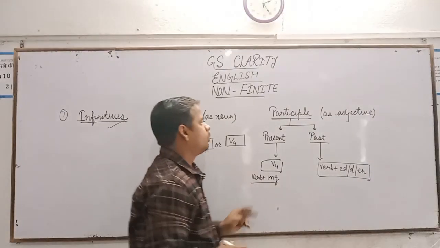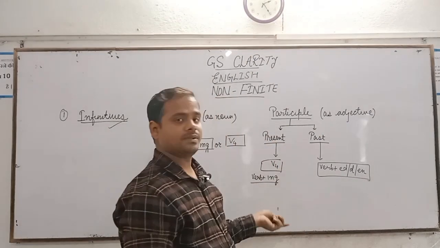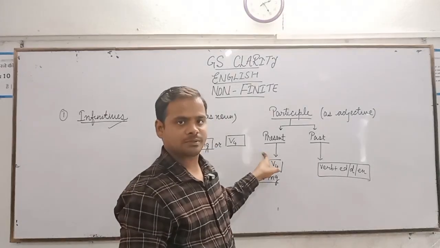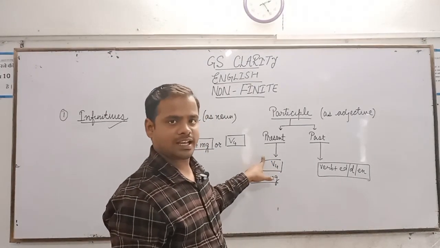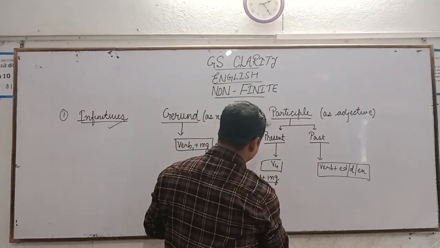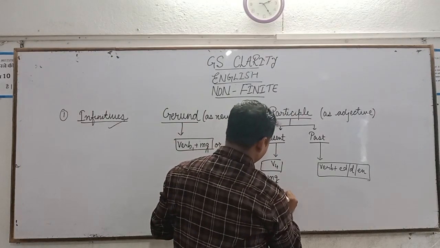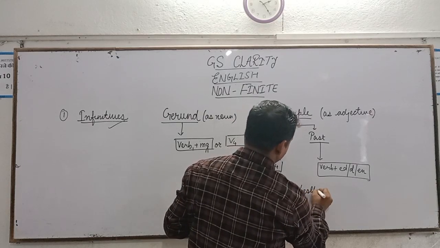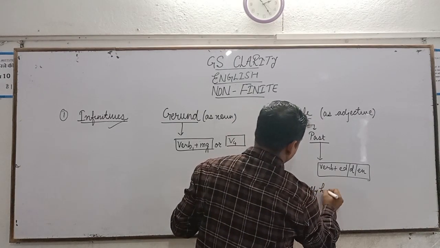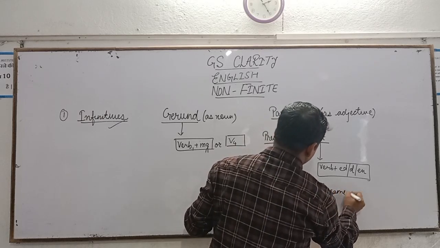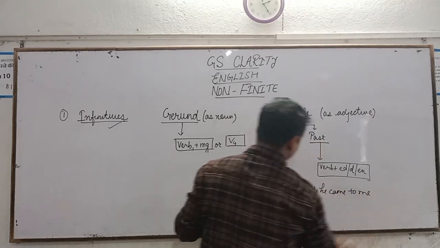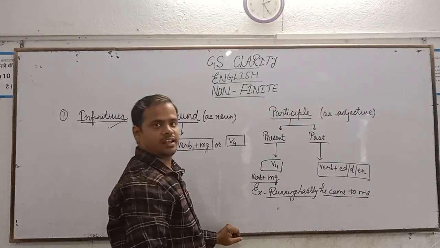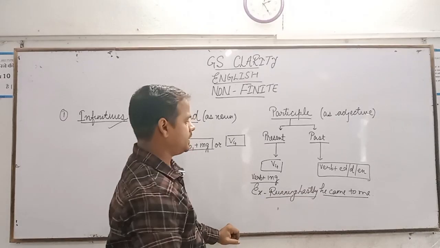Now we will learn some examples of participle. At first, we will come to know about present participle. In present participle, we can take this example: running hastily, he came to me.